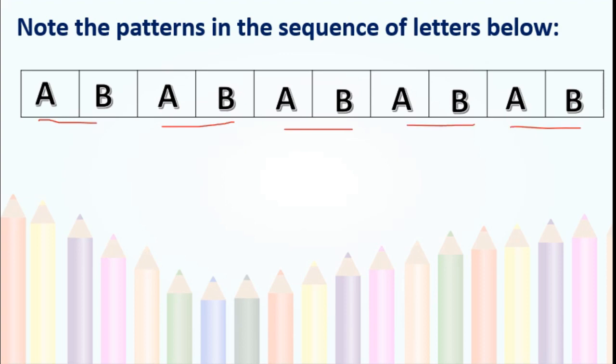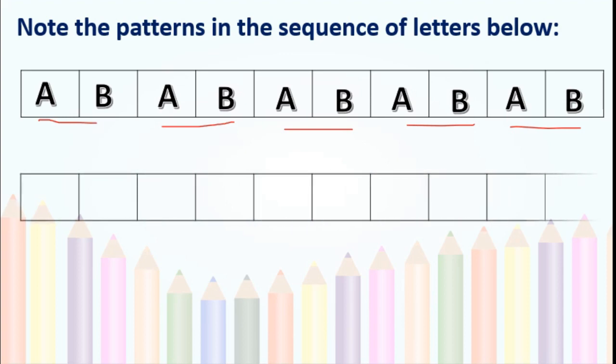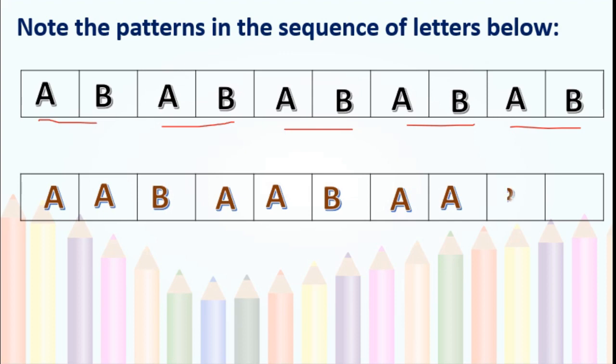Got this, students? Okay, we will go through one more. See this table, again we have to give importance to the pattern. How the letters repeat, we will see. This is A, again A, B, A, B, A, B, A. See here, we can see the pattern of A, B, isn't it?